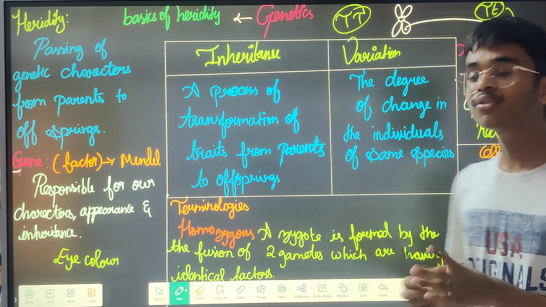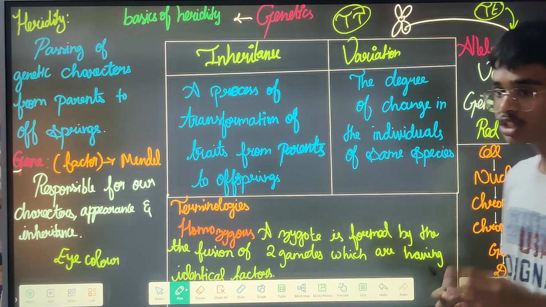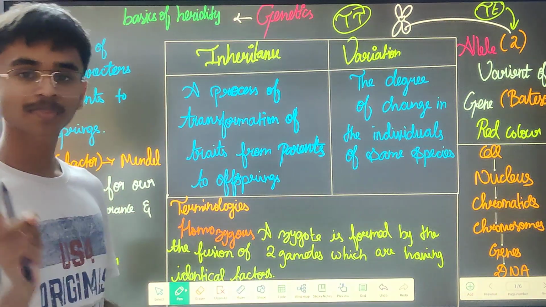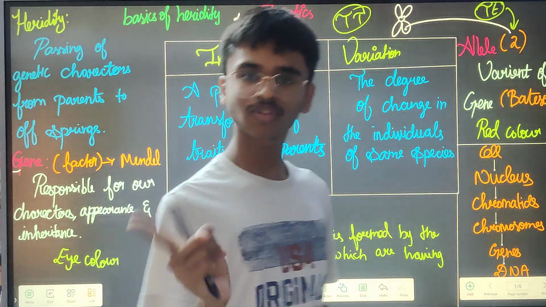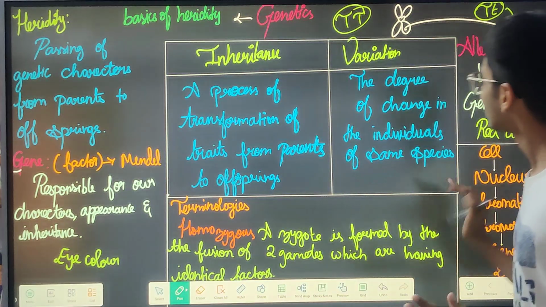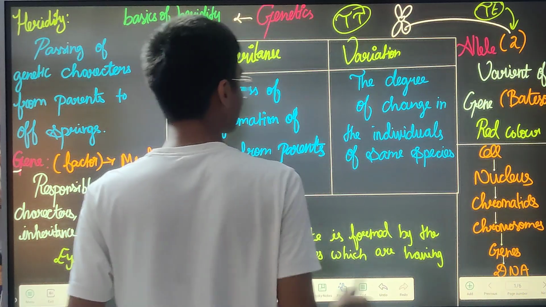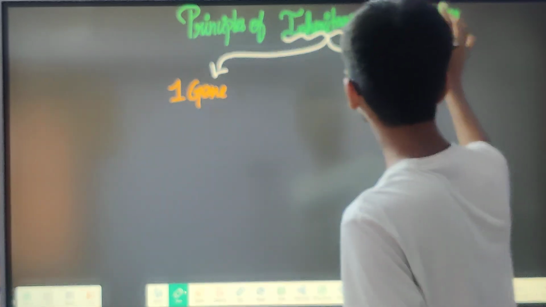So variation is the degree of change in the individuals of the same species. In our normal English also we use this word, isn't it? So this is the variation we are going to study.